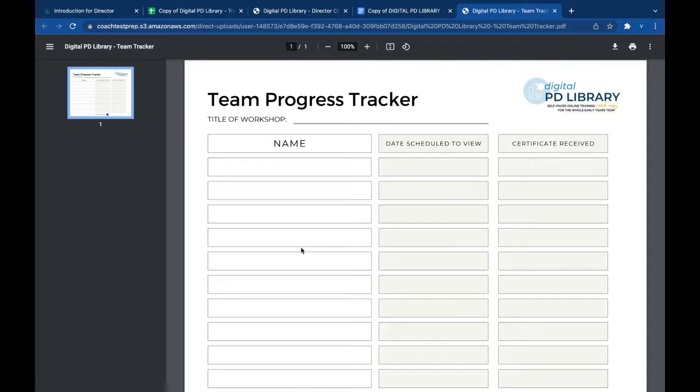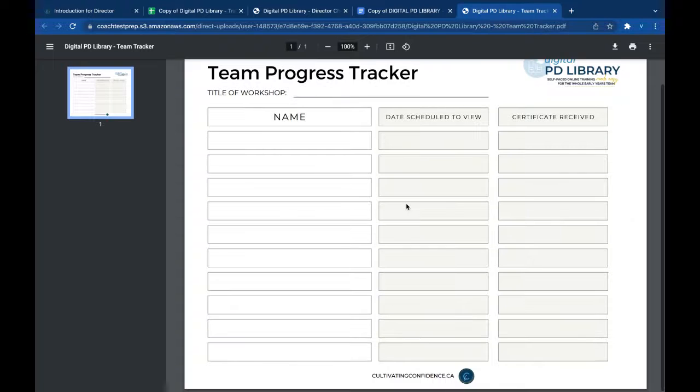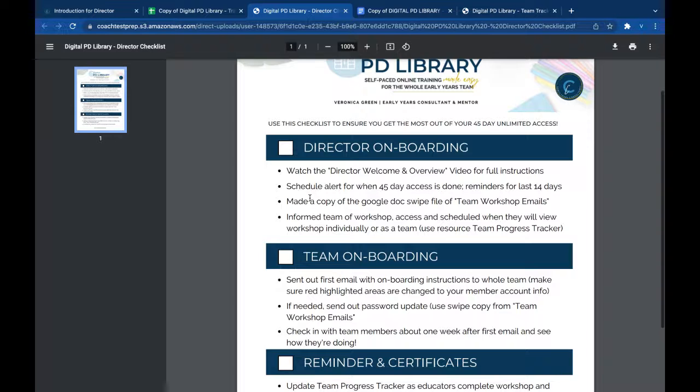You could put this out in your staff area or the office or whatever, and you can have people just kind of sign up and the day that they're going to say they're going to have it done by, and then the certificate received, they could say that's the date they gave it to you, or you can use this for yourself. Okay, so on this page, I think there's like 10 slots. So obviously if you need more, just print a second page, because it's just a one-page document here. But just some very simple tools to help keep you on track to make sure that everybody gets through the workshops.